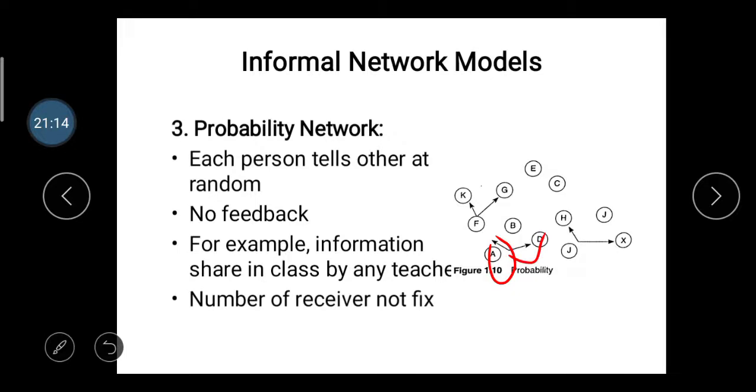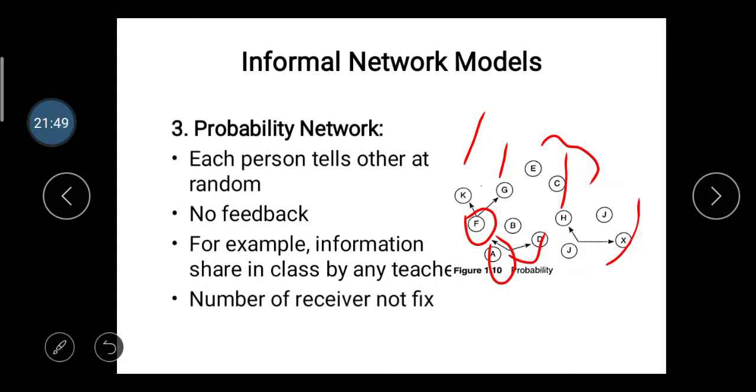Then D does not give the information to anybody, but F gets it and gives it to K and G, but E and C do not get the information, while H and X get it. So in this network a receiver may or may not get the communication information.